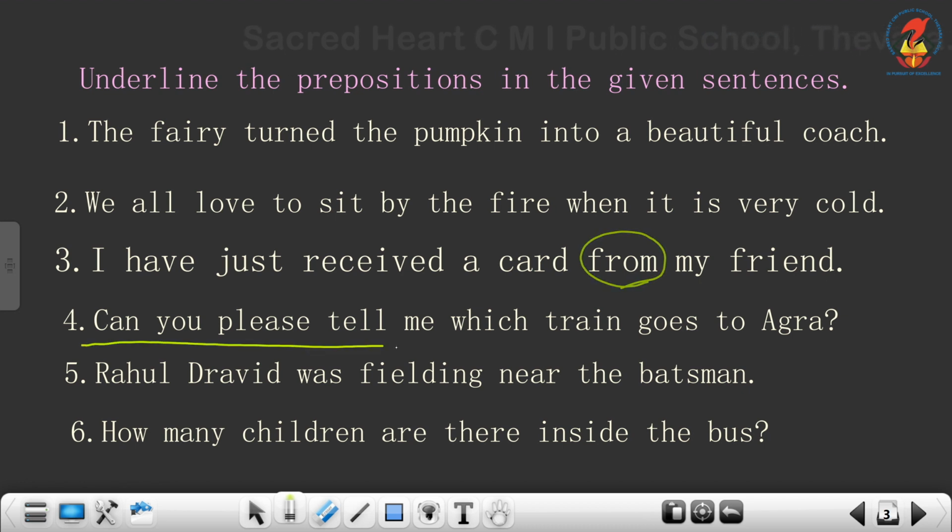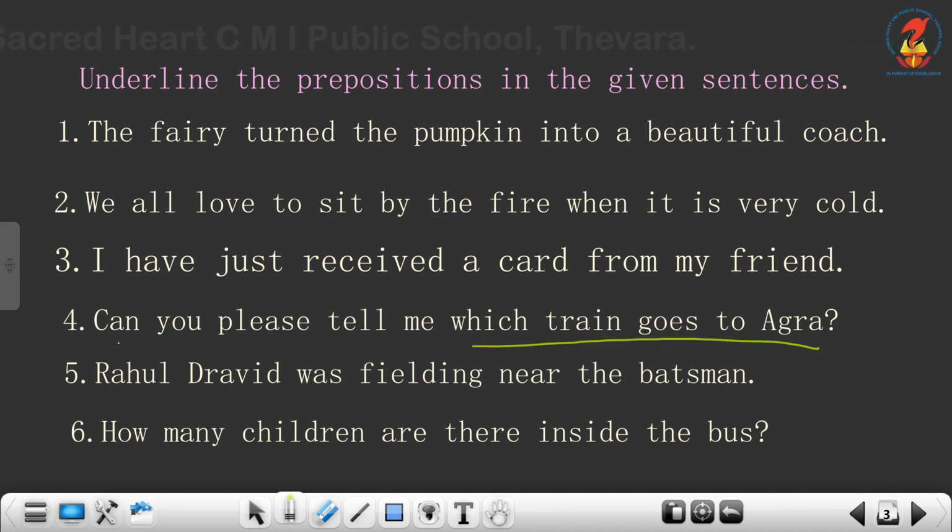Fourth one. Can you please tell me which train goes to Agra? Here the preposition is to. The train is the noun and Agra is the other noun here. So where does the train go? The train goes to Agra. So to is the preposition.